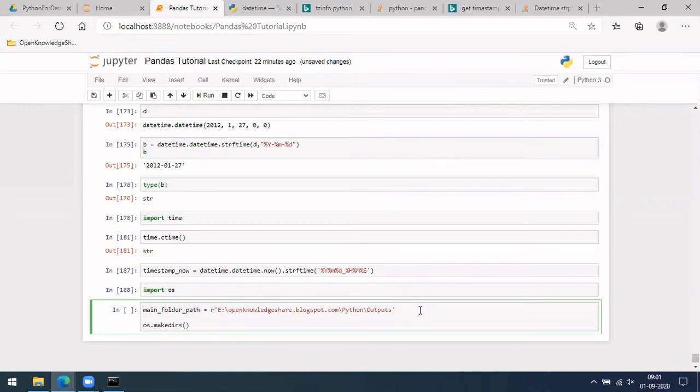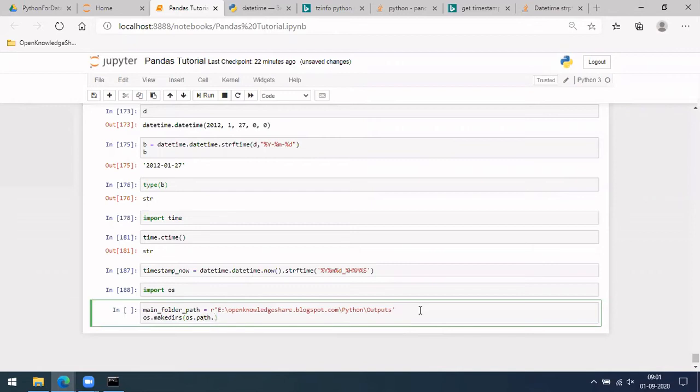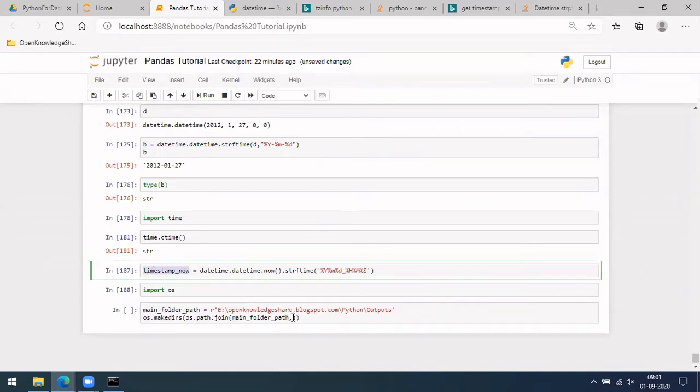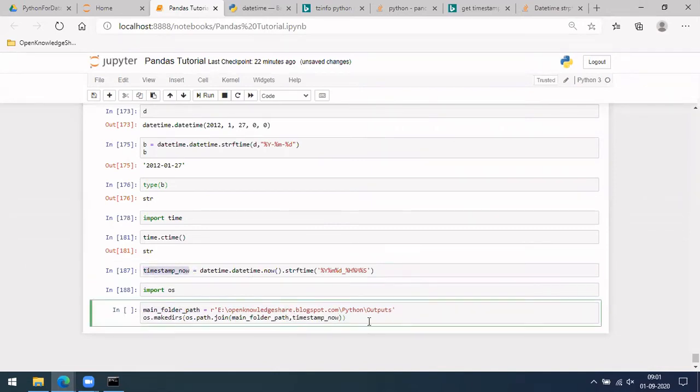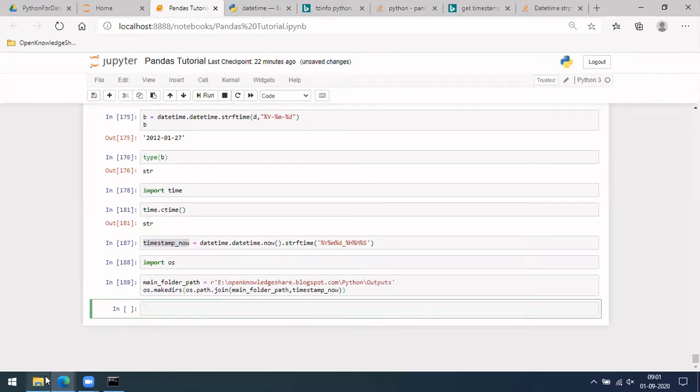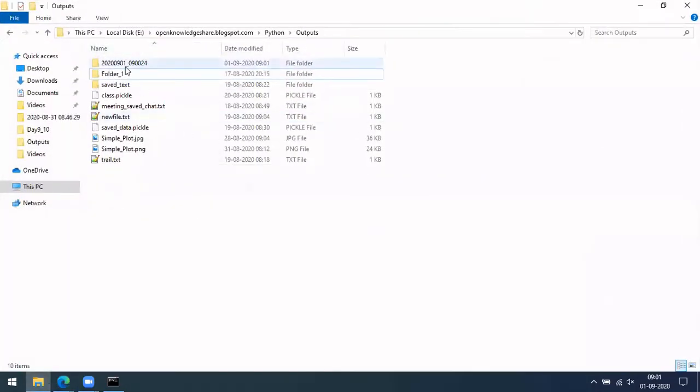Then do os.path.join and use main folder path, comma, and timestamp. Okay, so let's create one. That's done. If you see here, we got a folder with timestamp.